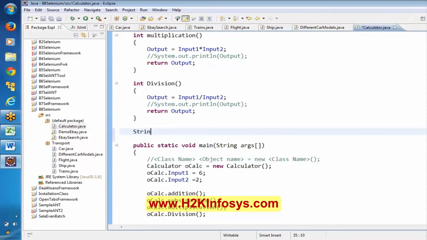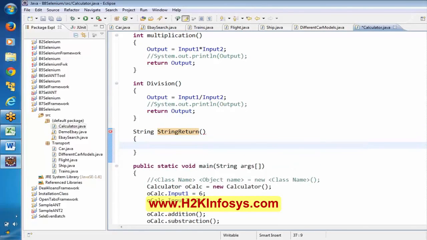So here let me say string, and the method name is string return. Okay, I'm giving the method name as string return, and as I used string here, I have to use a return of string. For example, I'm just trying to return some string here.